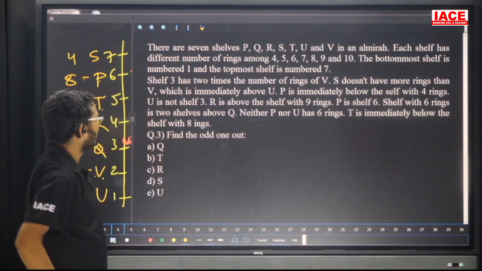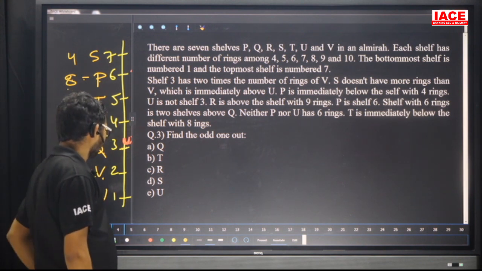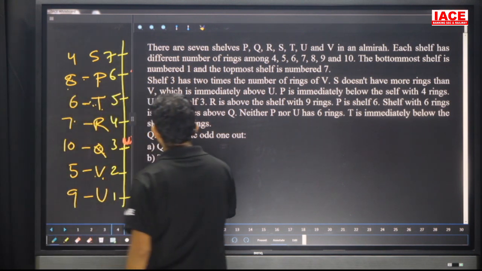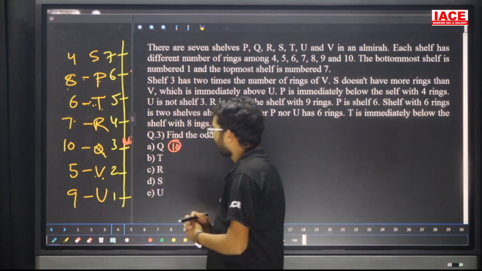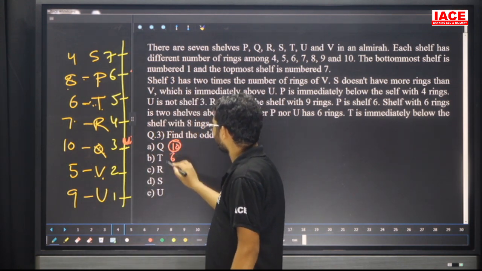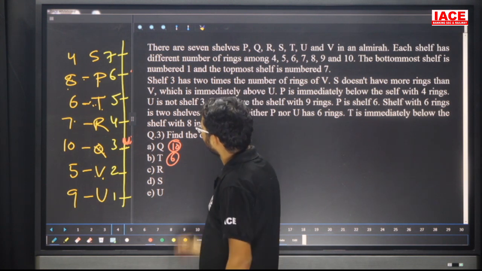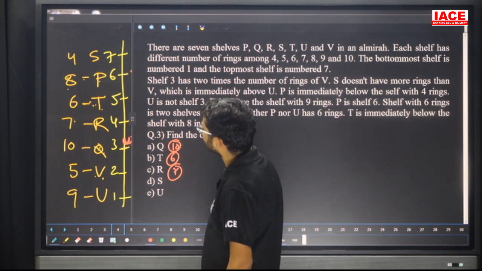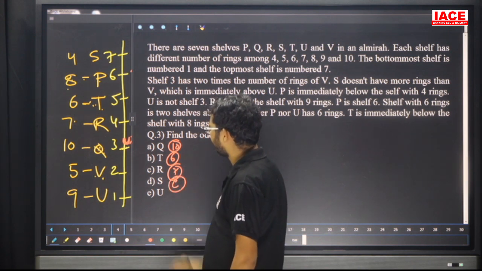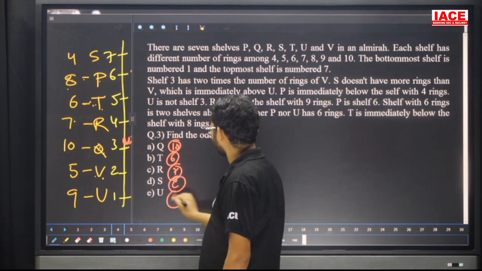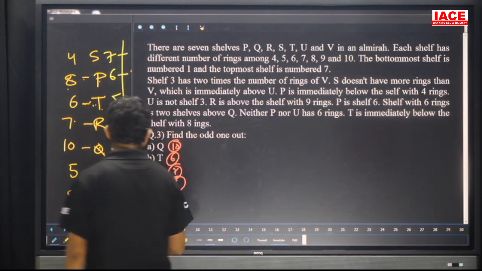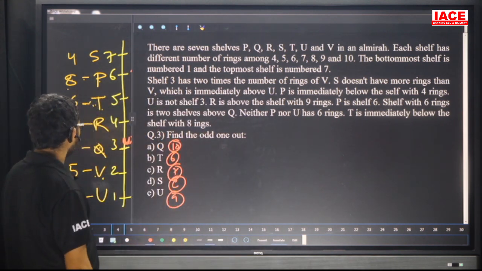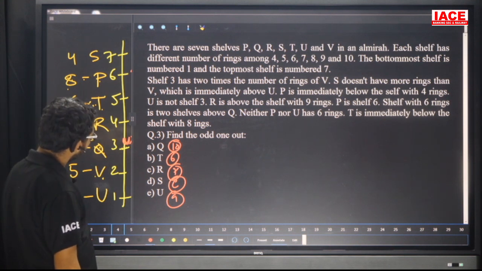Question number 3: Find the odd one. Check once. Friends, Q contains how many cells here? 10 cells, even. T contains 6 cells, even. R contains 7 cells, odd. Next one, S contains even. U contains 9, odd. Then odd and even means no chance. Yes, that means now take care of positions.